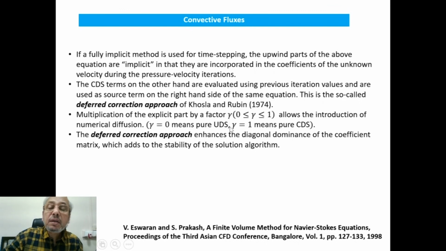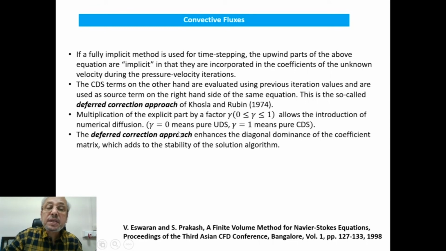So if you compare it with the schemes we used for SIMPLE or MAC, they also use something like alpha, which varied between 0 and 1, but there when it was tilting towards 0, it was getting closer to central difference. When it was tilting towards 1, it was shifting towards upwind difference.